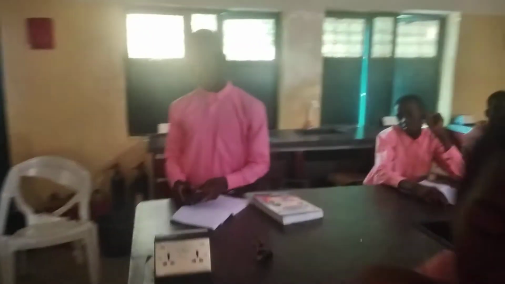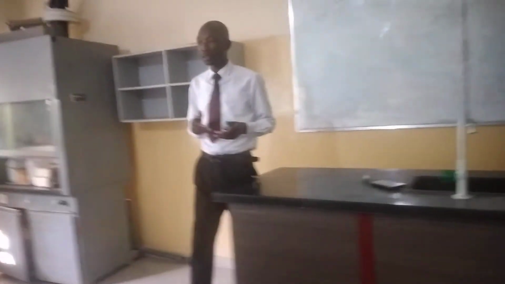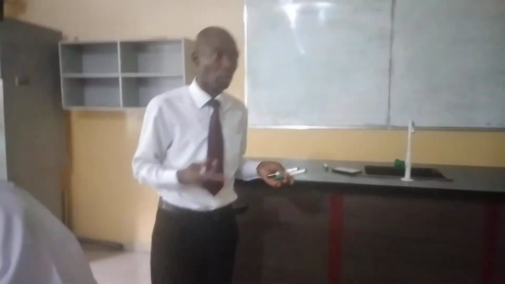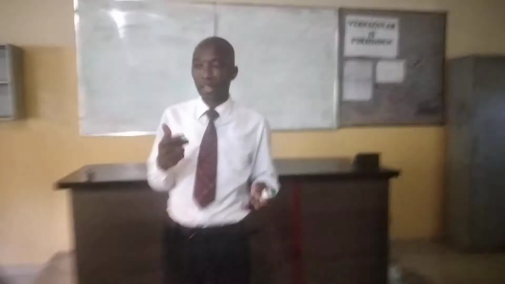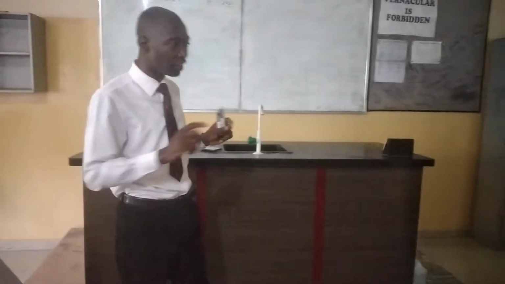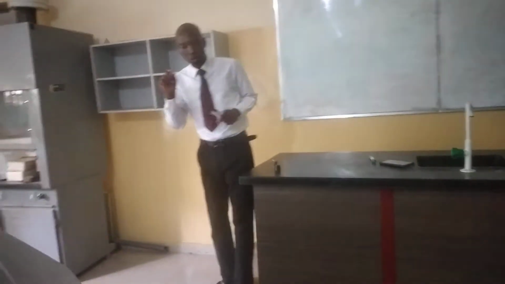Good. Musa Galadino. Yes, the last topic that we treated in our previous class was atomic structure. We talked about the divisibility of atoms into protons, neutrons, and electrons. Proton is positively charged, electron is negatively charged, whereas the neutron is neutral. It has no charge.